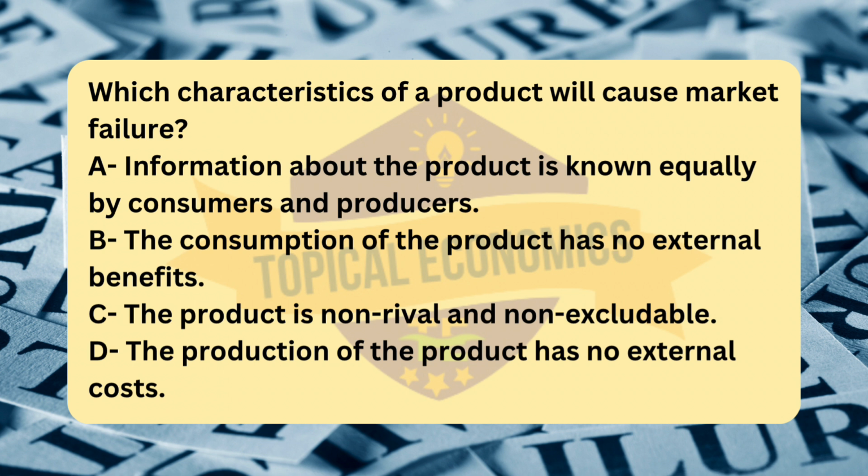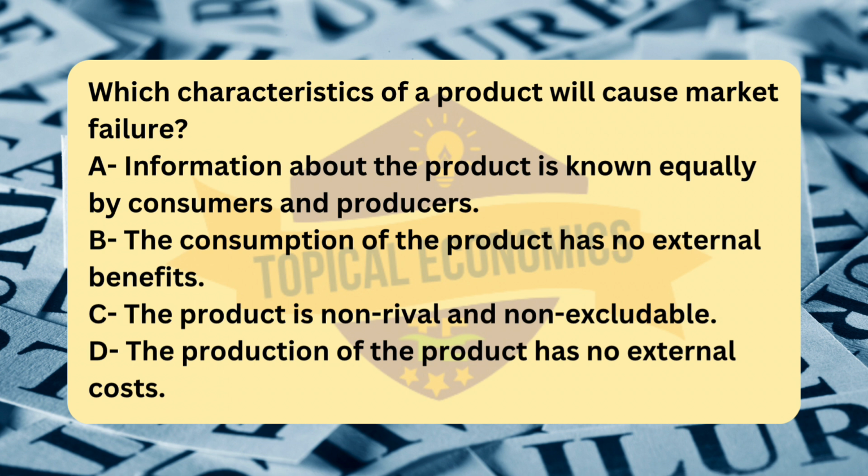Option A. Information about the product is known equally by consumers and producers. If both consumers and producers have equal information, this is actually a feature of a well-functioning market, rather than something that causes market failure. In fact, imperfect information, where either consumers or producers have less information, is a common source of market failure because it leads to poor decision-making, such as adverse selection or moral hazard. But perfect information would reduce market failure, not cause it.